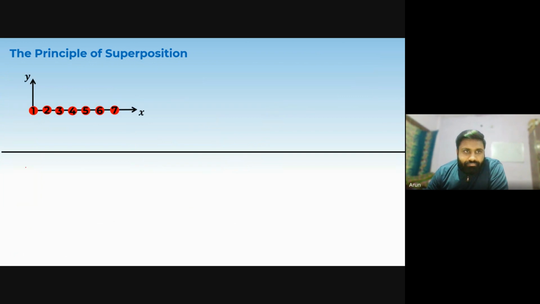Now, these 1, 2, 3, 4, 5, 6, 7 are particles, and to reach from 1 to 2 takes exactly 1 second. At t equals 0 we have generated a pulse, the first on the upper side, the second on the lower side. They are moving towards each other.